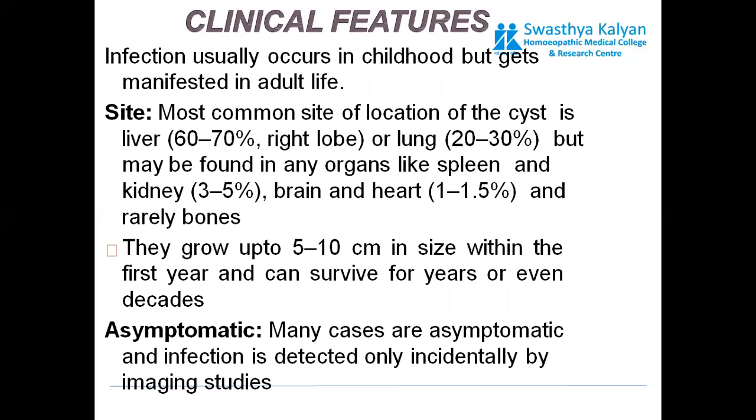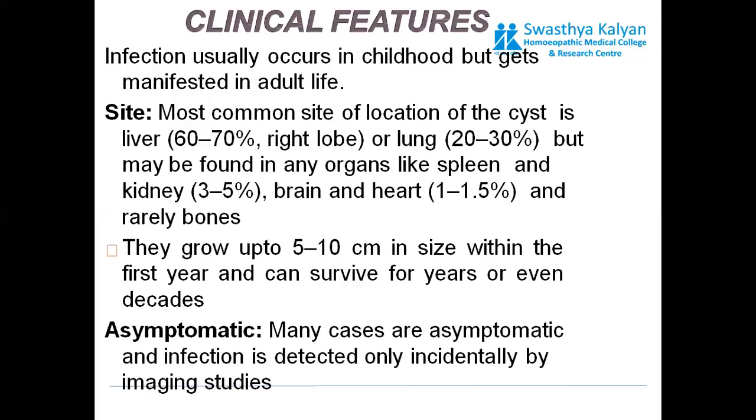Now about the clinical features, what are the clinical manifestations of such type of parasitic infection? This infection usually occurs in children but gets manifested in adult life. So the infection enters the human in early stages of life, but the symptoms will come forward only when the person has reached adulthood. The most common sites of the cyst are the liver and lungs, and it may be found in other organs like spleen, kidney, brain, and heart, and rarely in bone marrow.